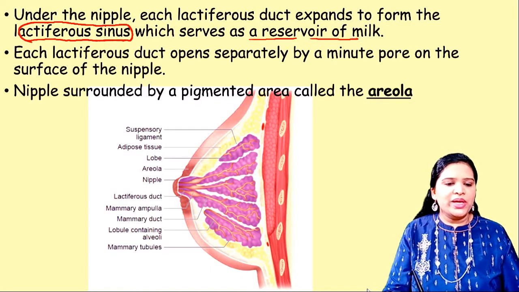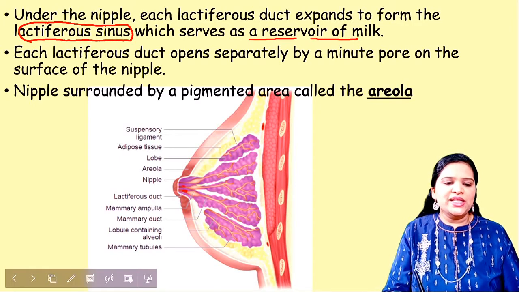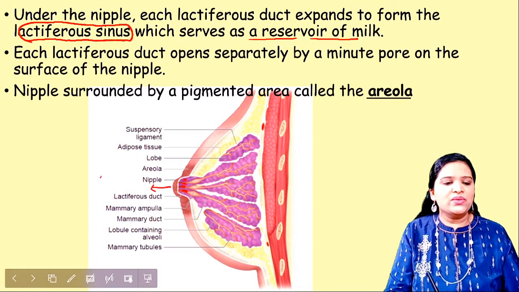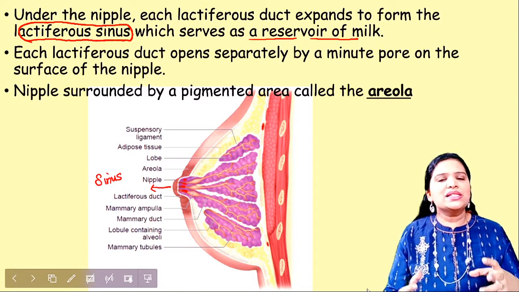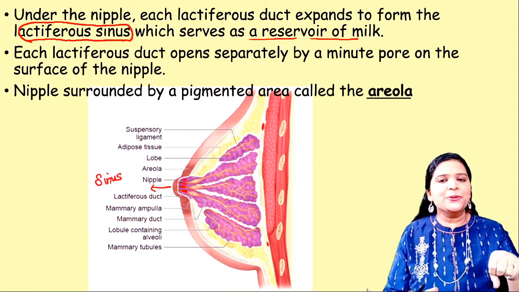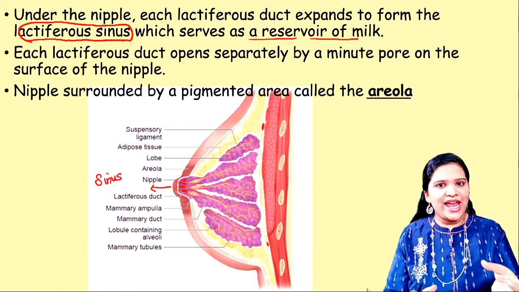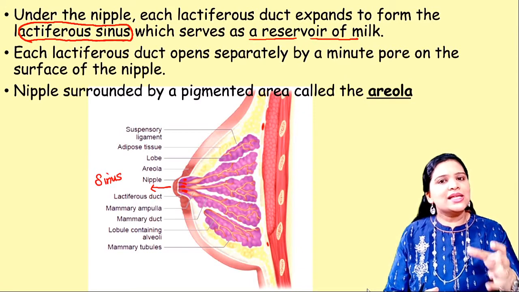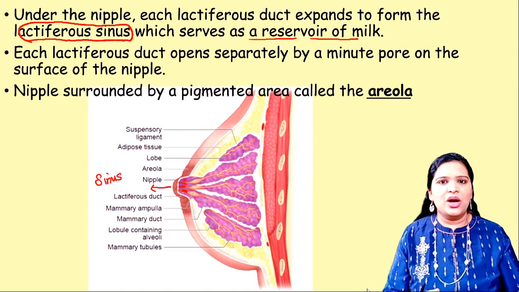Whatever milk is produced and secreted gets collected in this sinus region near the nipple. Once the milk is sucked by the baby, it is released immediately.